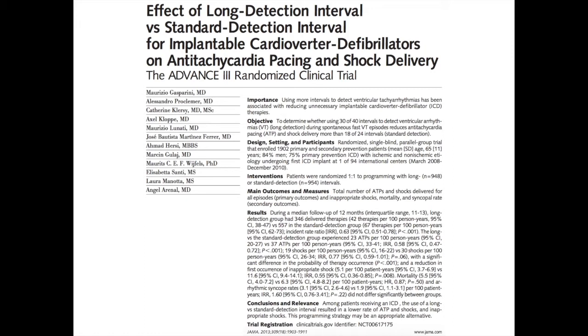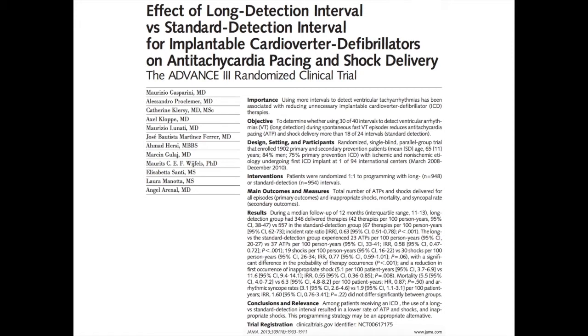Now, in this study, the intervention being evaluated, that is, the use of prolonged detection programming of 30 to 40 intervals, was compared against the standard, which was the use of conventional detection programming of 18 to 24 intervals. So, in essence, with delaying or prolonging arrhythmia detection, non-sustained arrhythmia events are allowed to self-terminate, and thus lesser shocks and antitachycardia pacing will be delivered.